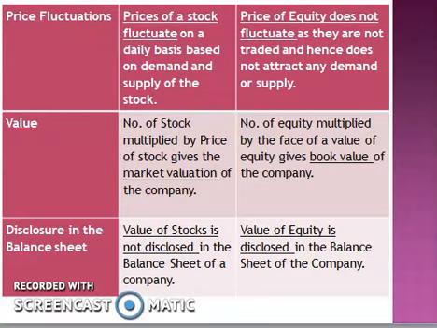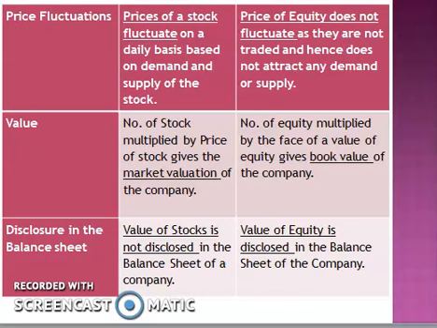Third classification on the basis of price fluctuations. Prices of a stock fluctuate on a daily basis based on demand and supply of the stock. Price of equity does not fluctuate as they are not traded and hence do not attract any demand or supply. Next classification on the basis of value. Number of stock multiplied by price of stock gives the market valuation of the company. Number of equity multiplied by the face value of equity gives the book value of the company.